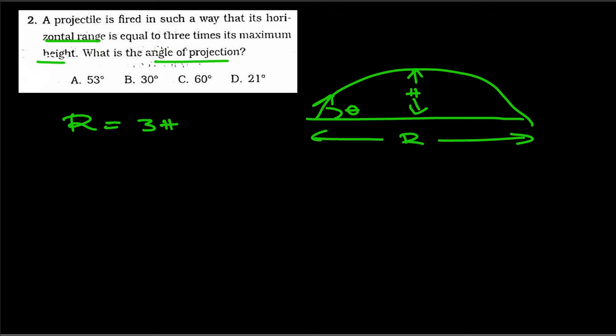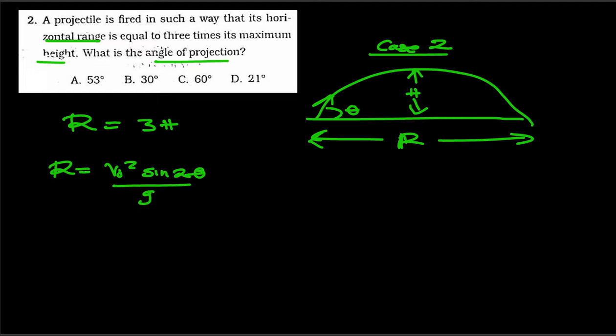Now, what I want to remind you is how we find the range for the second case. This is case 2. The length is given by V initial squared sine 2 theta over G. To understand where we are getting these formulas, I'm going to share the link in the description section so that you learn in your free time how to derive them.